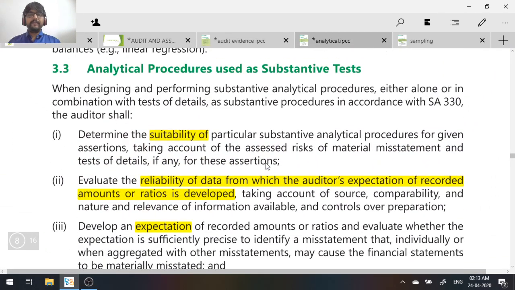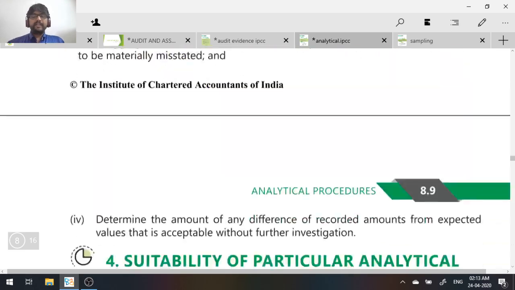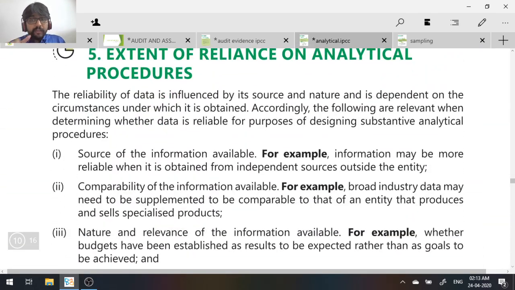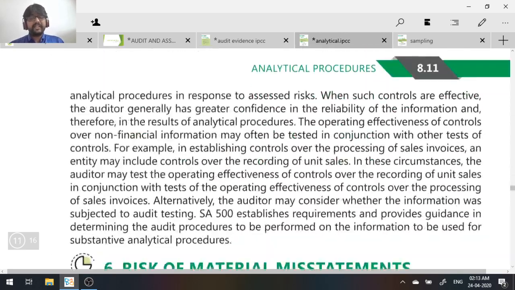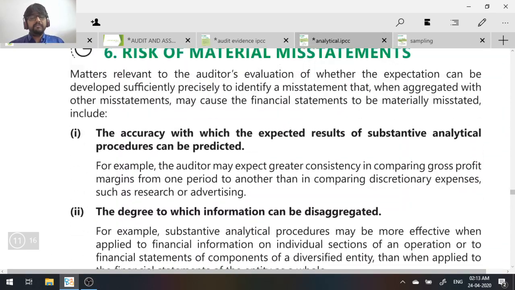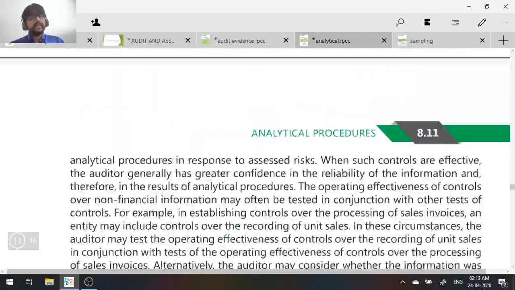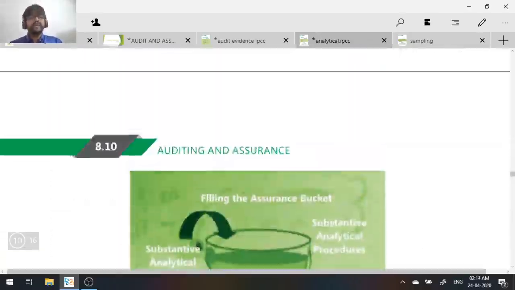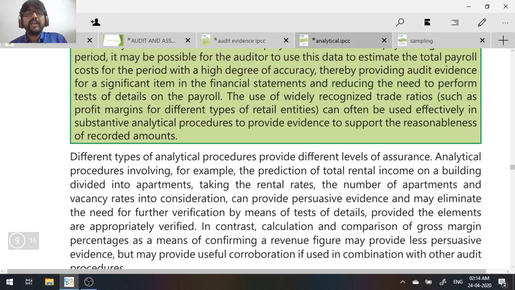Learn properly. Okay, so this is the basic discussion on analytical procedure. These points given here, how to determine suitability, how to determine whether the data is reliable, the expectation, all these points are very important. I've explained this a little bit here and there. You can go through and you'll understand. So this is SA 520 on analytical procedure.